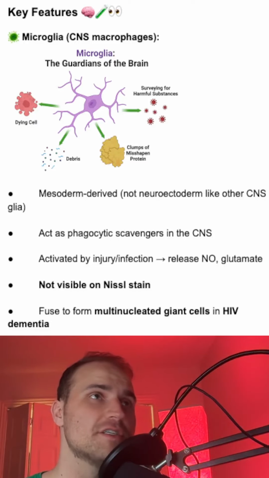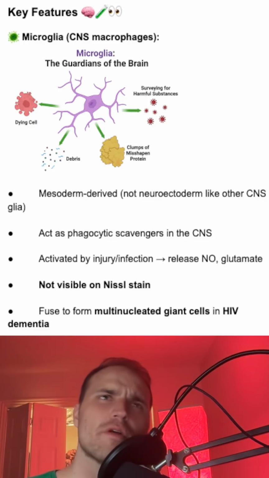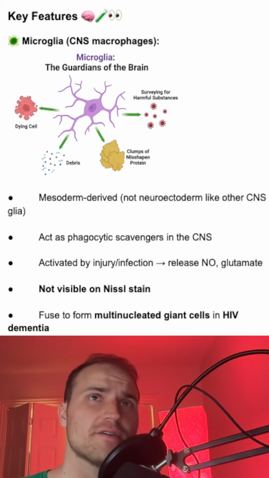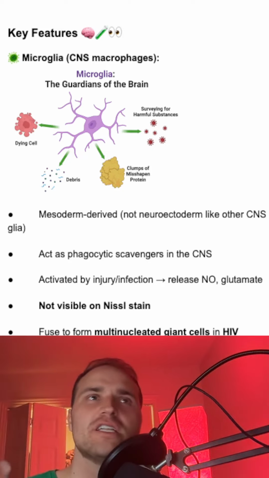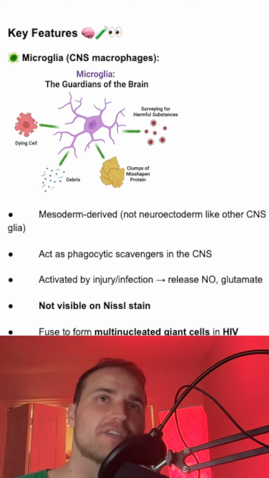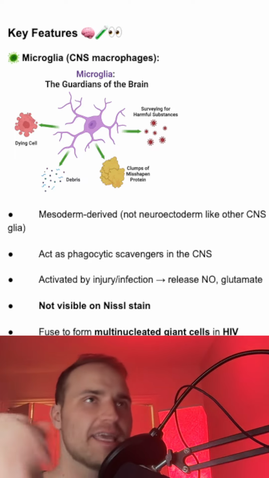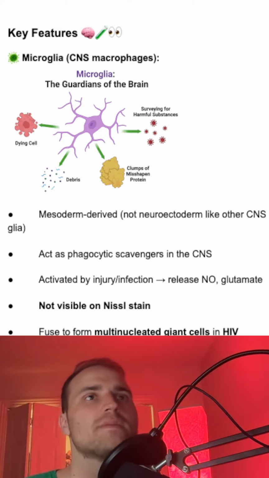What are the macrophages for the brain? Microglia. They're born from the mesoderm, not the neural tube. They patrol the CNS, they phagocytose debris and pathogen, and when they're activated by injury or infection, they release nitric oxide and glutamate, and that kills the invaders, but also harms your neurons.